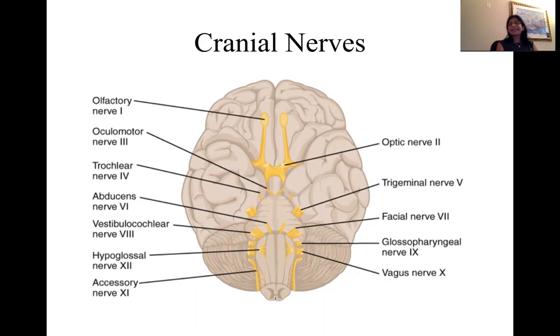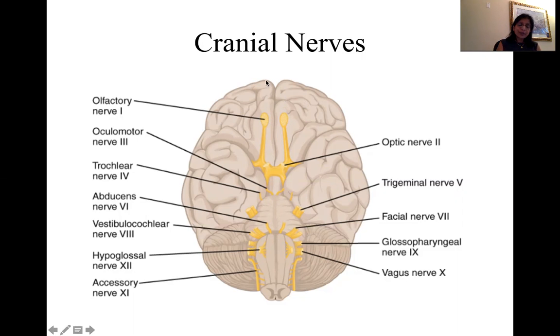Sometimes these names refer to the function of that particular cranial nerve or the location of the cranial nerve. Not all, but some give away the details. All right. With this introduction, we will talk about individual cranial nerves. Cranial nerve 1, referred to as olfactory nerve.